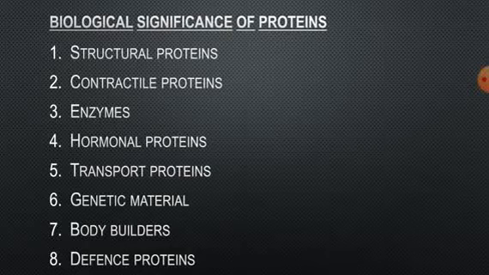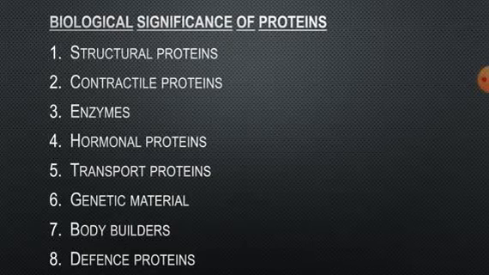Then the hormonal proteins. Several proteins act as hormonal or chemical messengers, like thyroxine, insulin, growth hormone, prolactin, etc. These are proteins, and they bring about chemical coordination in the body. Then the fifth one is transport proteins. Hemoglobin is an example. Hemoglobin is a carrier protein which carries oxygen from the lungs to the different parts of the body. Hence hemoglobin is a transport protein.